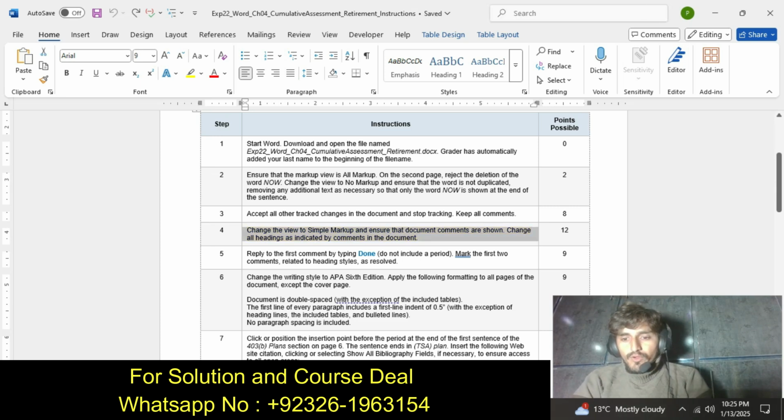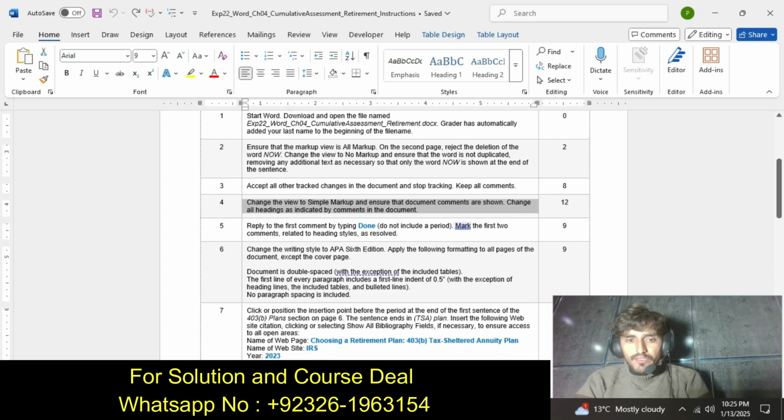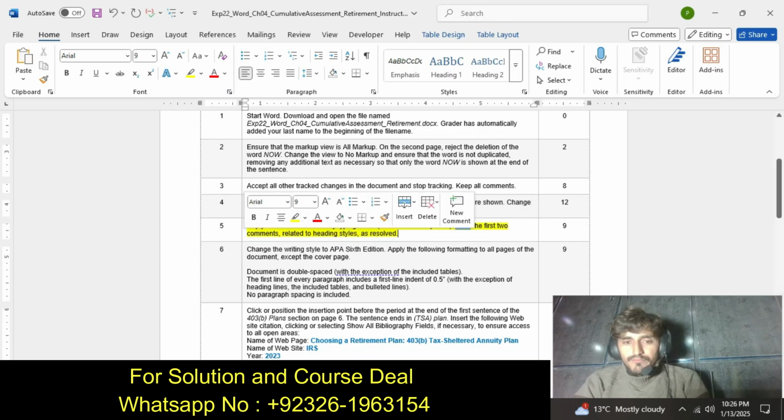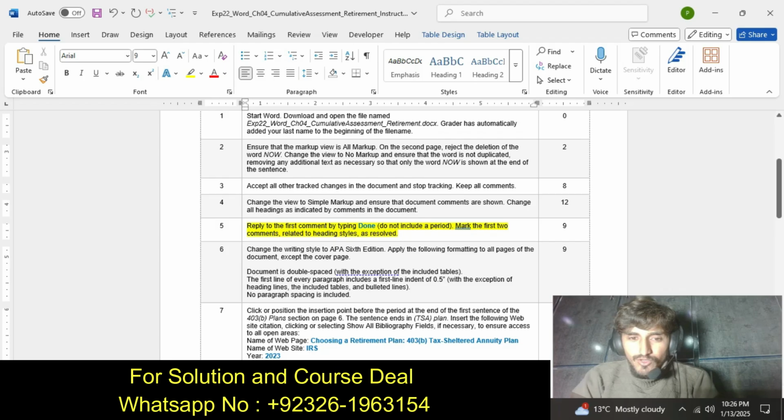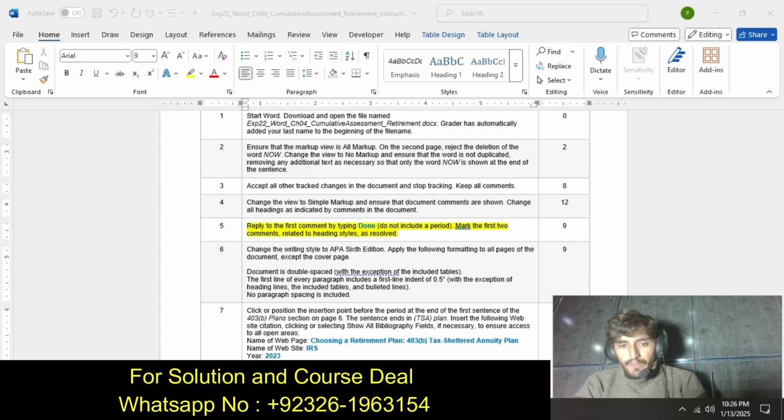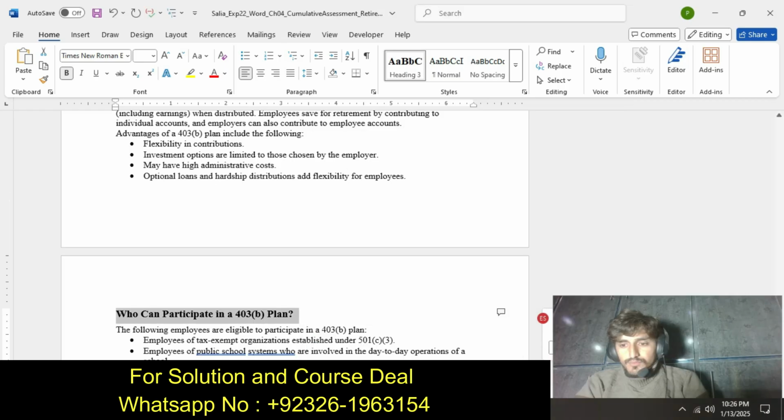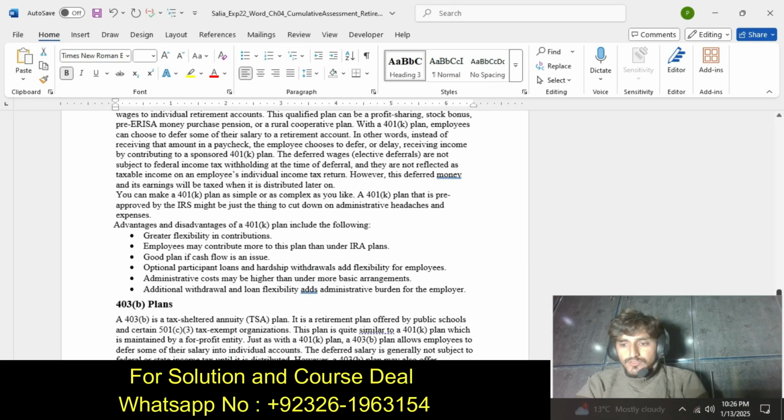Now we move to our next step, step number 5, in which he says reply to the first comment by typing done and mark the first 2 comments related to the headings as resolved. So we go to our first comment here.